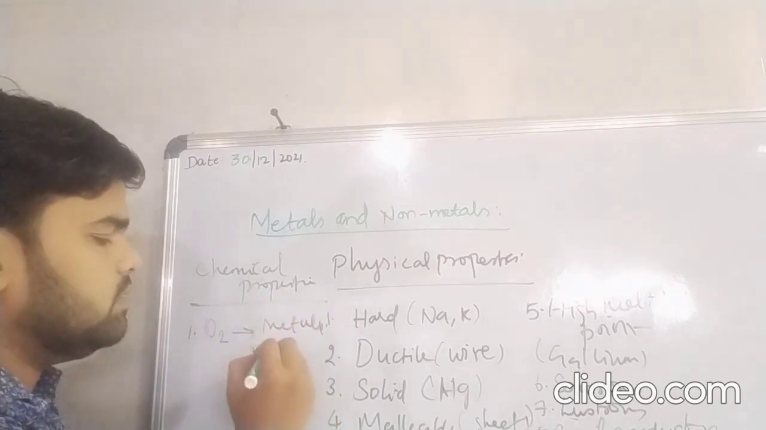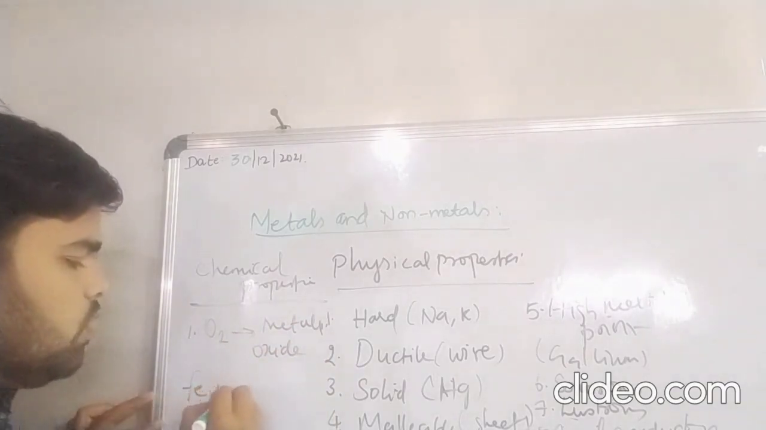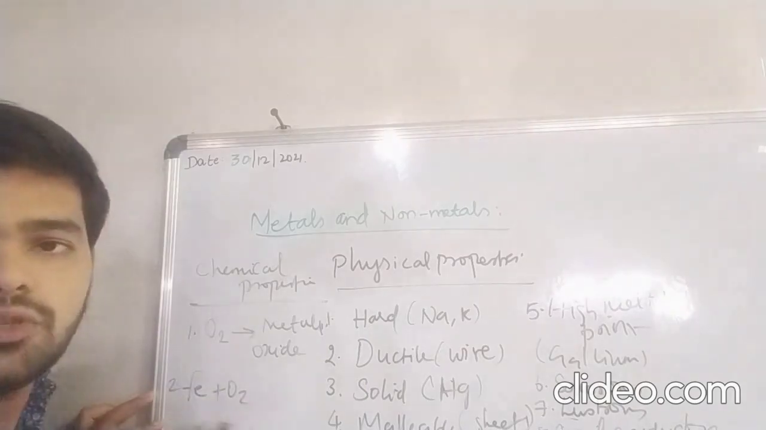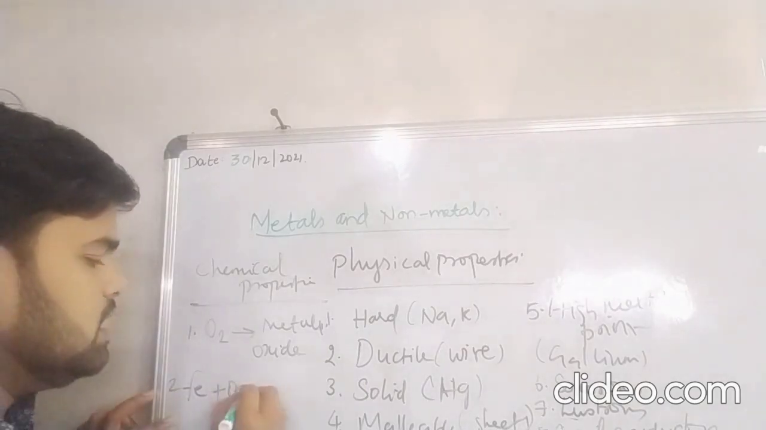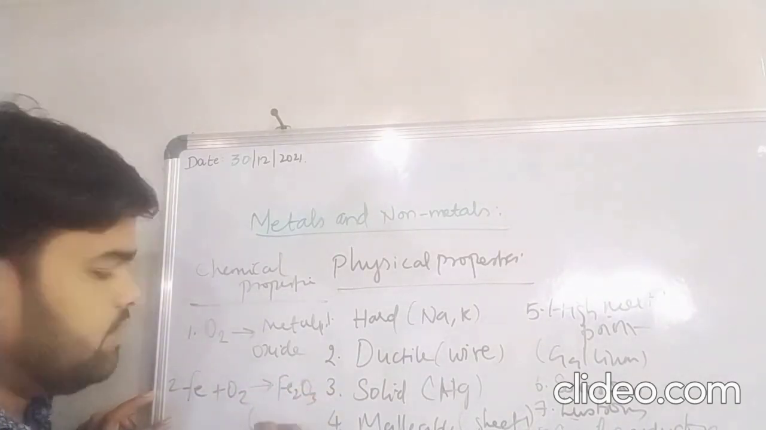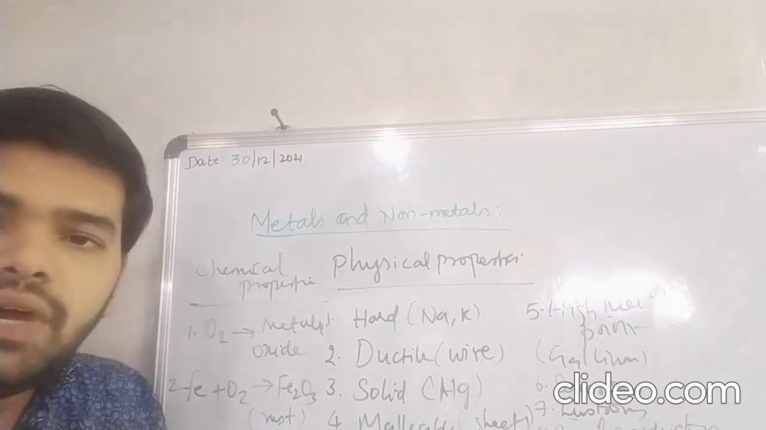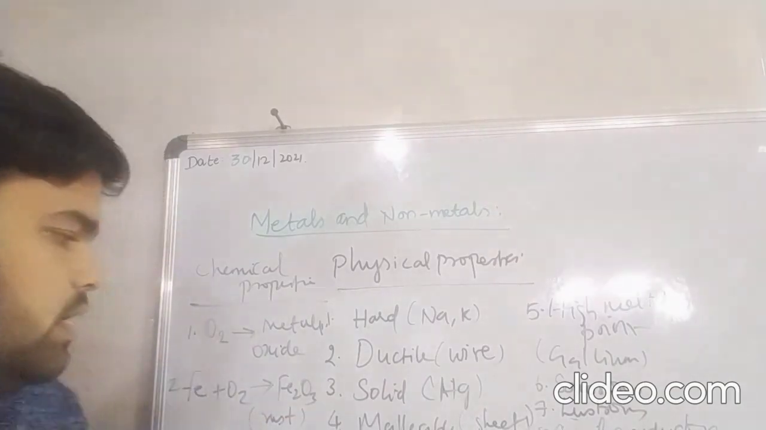For example, iron plus oxygen, here I am just writing the stoichiometric equation. Iron gives Fe2O3. This is ferric oxide, which we easily term as rust. The layer which forms over an iron metal is called rust.